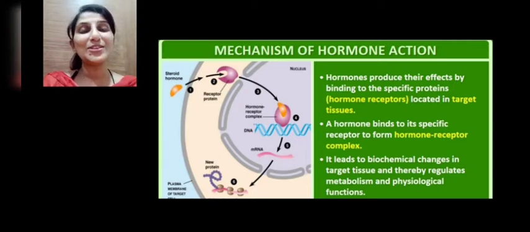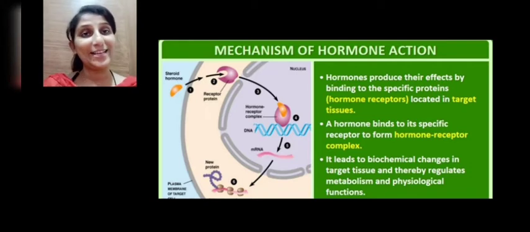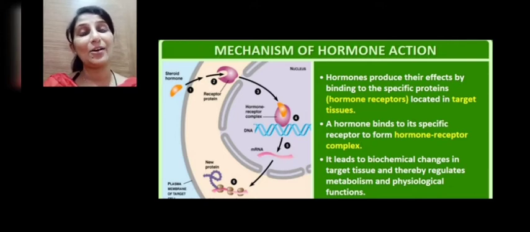The hormone, which is released by a gland or a non-endocrine tissue, whatever it may be, is carried by the bloodstream and it reaches a target site. In this target site or the target cell, there are certain receptors. These are called hormone receptors, which are specific proteins, and they are located on the target tissues. See, this is a hormone and this is the receptor.